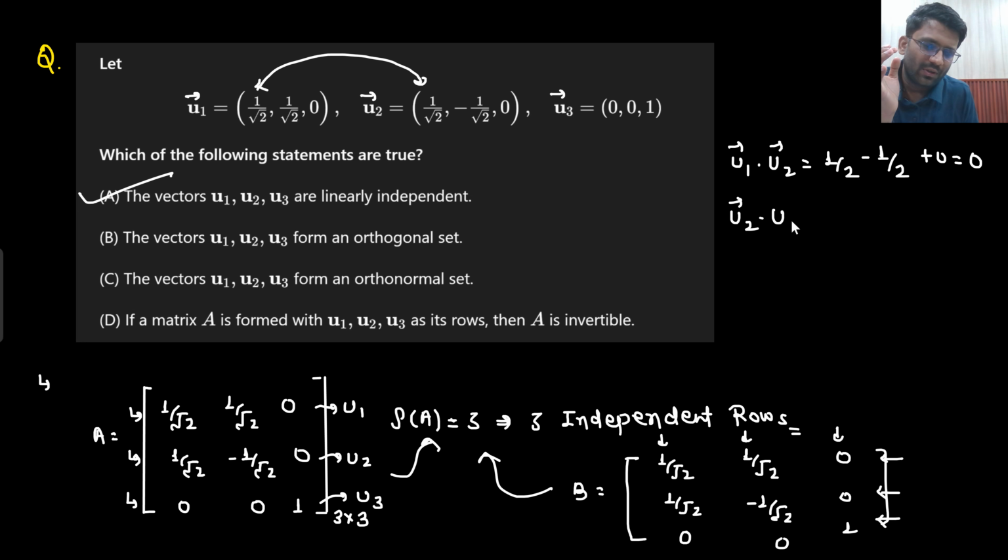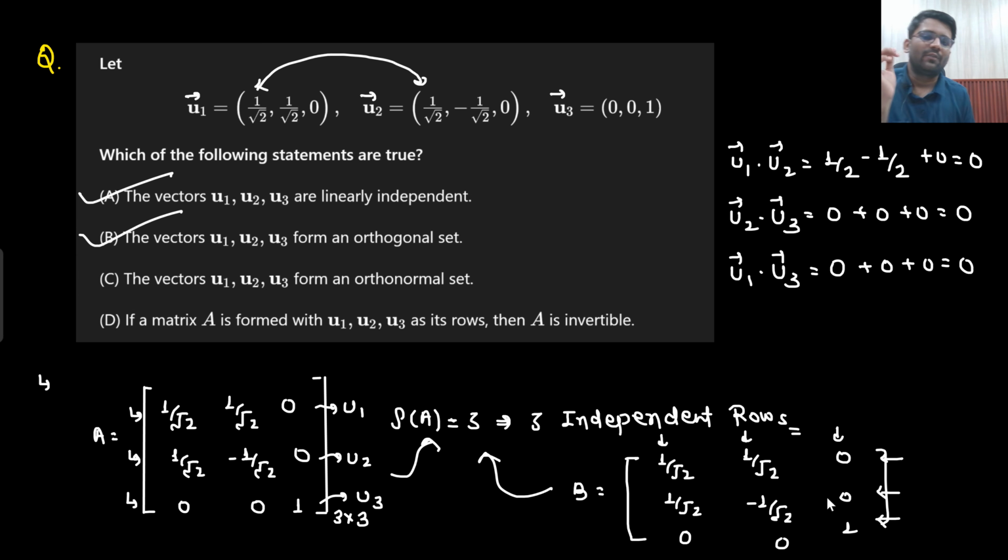u2 dot u3. 1 by under root 2 multiply with 0, 0. Minus 1 by under root 2 multiply with 0, 0. 0 multiply with 1, 0, 0. u1 dot u3. 1 by under root 2 multiply with 0, 0. 1 by under root 2 multiply with 0, 0. 0 multiply with 1, 0. So all 3 conditions satisfied, they are orthogonal as well.